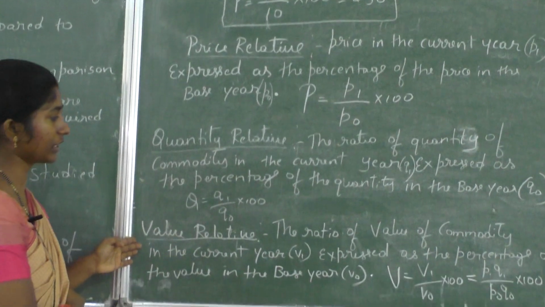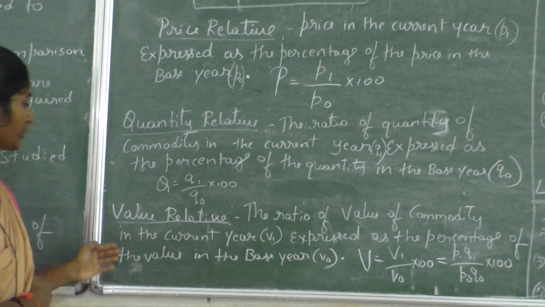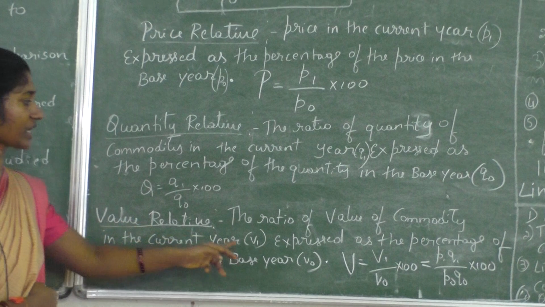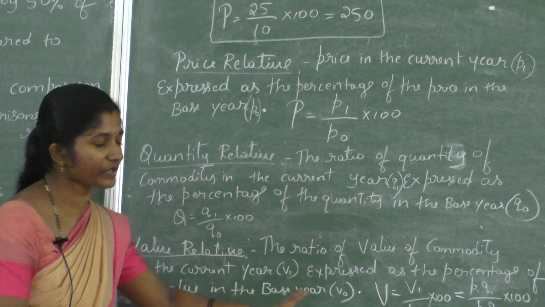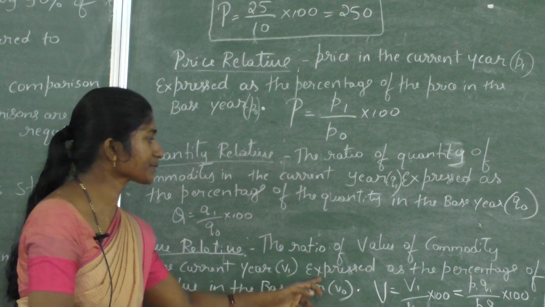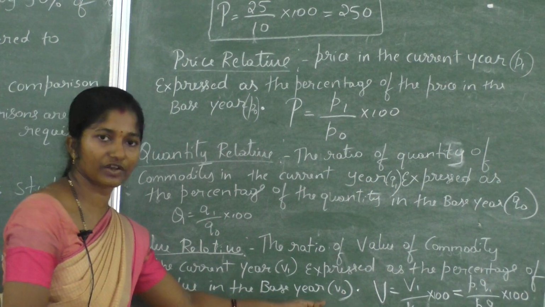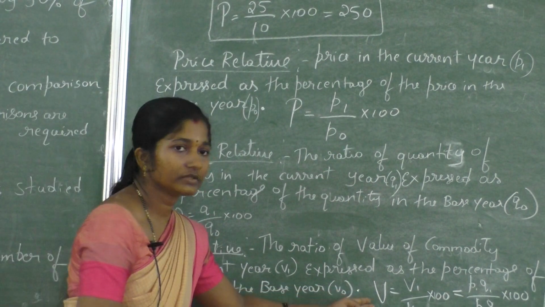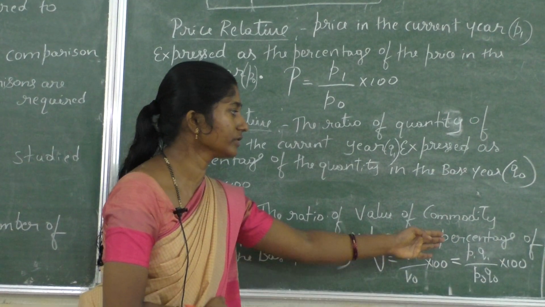Next, the third one is the value relative. The ratio of the value of the commodity in the current year, taken as V1, expressed as a percentage of the value in the base year, taken as V0. Index numbers are always expressed as percentages. This is the formula: V is equal to V1 by V0 into 100.